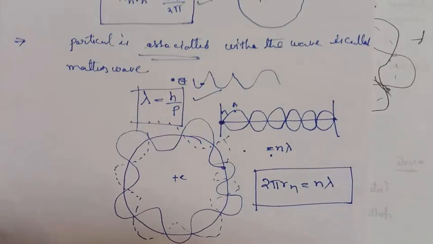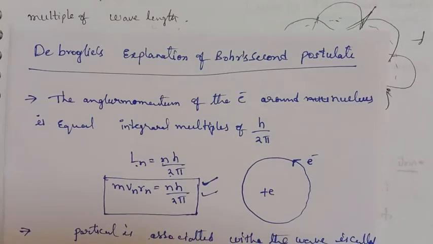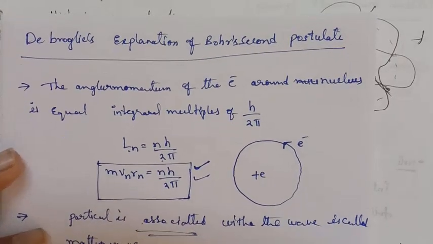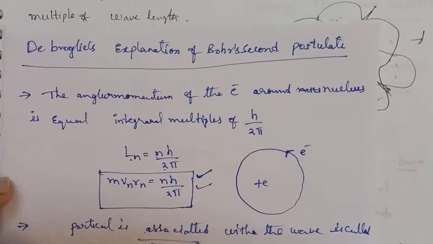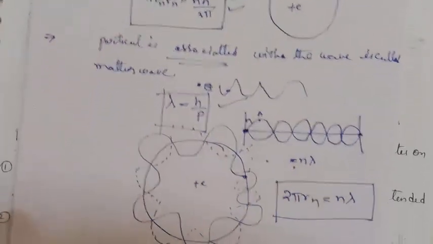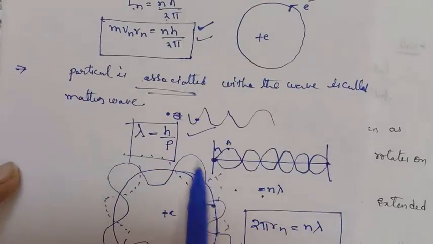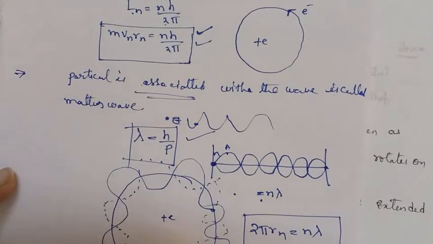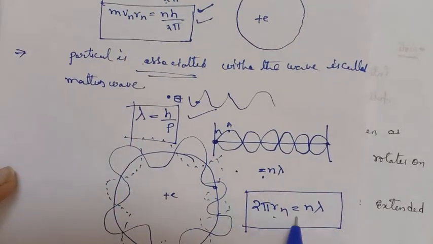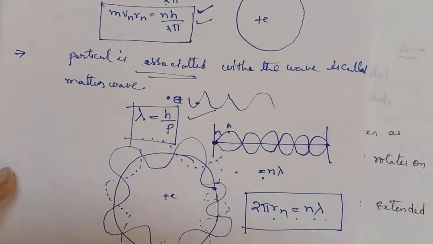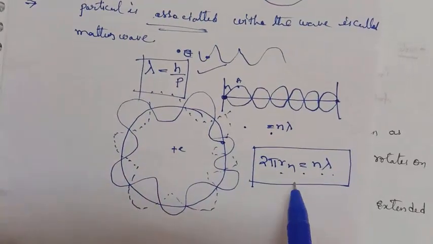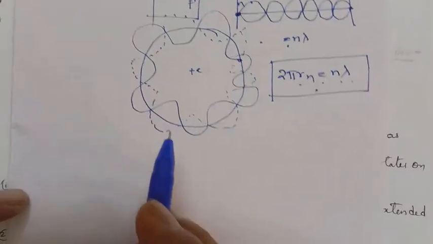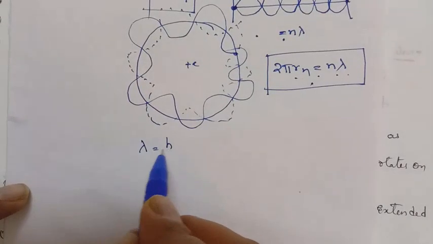The same phenomenon I can apply here. The distance traveled by the particle wave along the circumference of the orbit should be equal to integral multiples of the wavelength. This you have to apply in the de Broglie hypothesis. What is the de Broglie hypothesis? Lambda equals h by p.